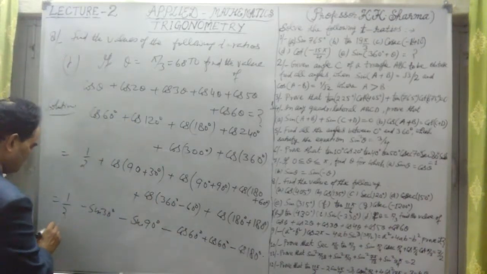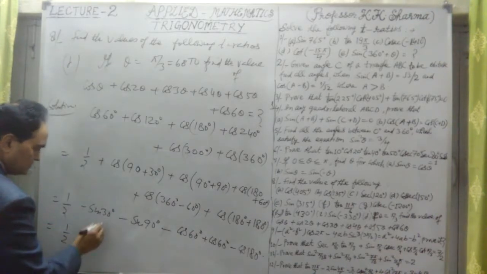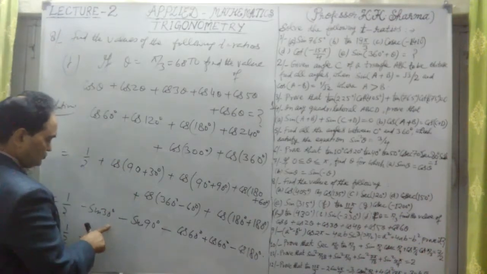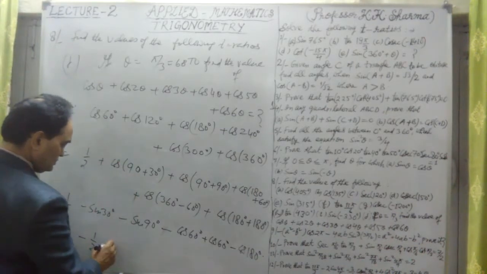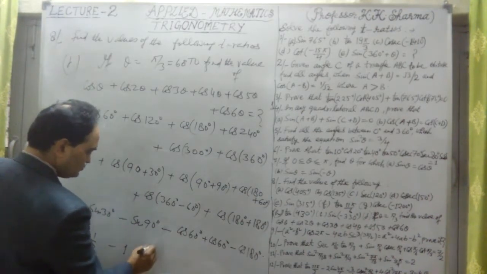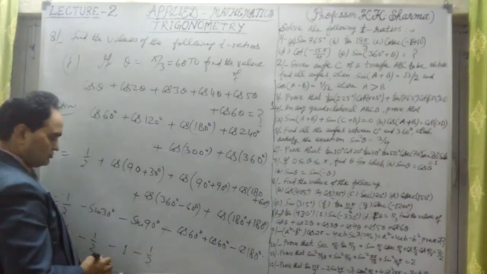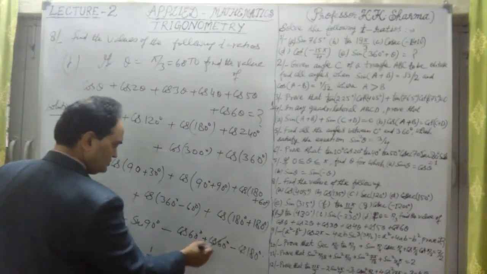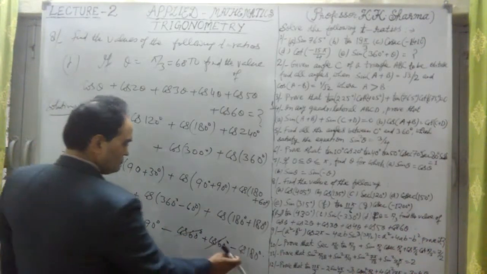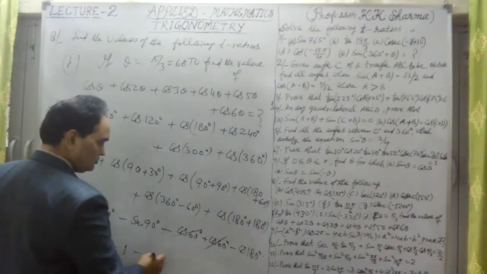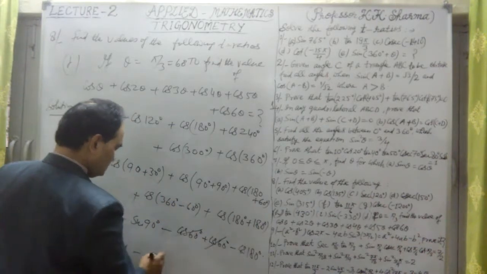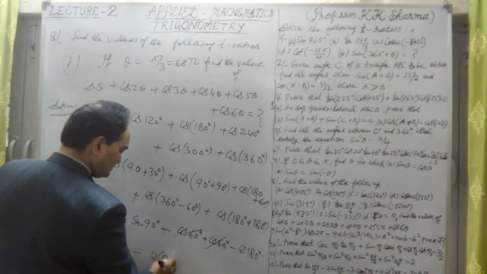Now let me check further. This is 1 by 2 minus sin 30 degree. Sin 30 degree is 1 by 2, so this is 1 by 2 minus 1 by 2. Minus sin 90 is minus 1. Cos 60 degree is 1 by 2, so it is minus cos 60 degree, plus cos 60 degree. These two are cancelled out. Then minus cos 180 degree, and this cos 180 degree was cancelled out. Further, let me write 90 plus 90.